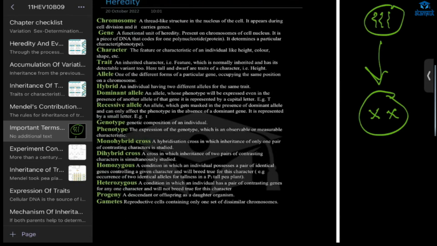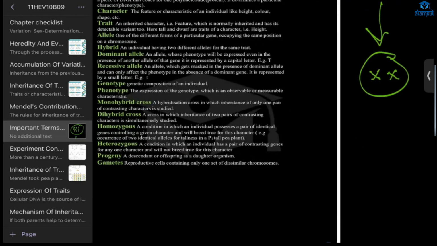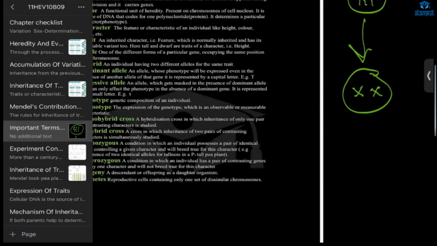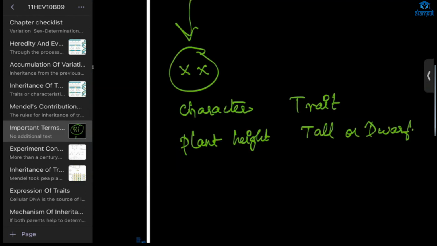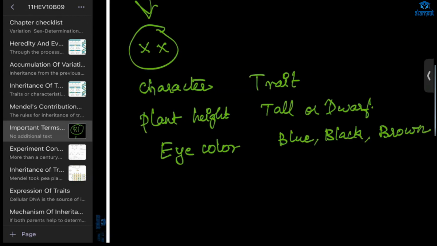Now character. What is character? Character is a feature, right? Like plant height, it is a character. Trait means tall or dwarf. Can you see the difference between character and trait? You can say eye color. You got the difference between character and trait.